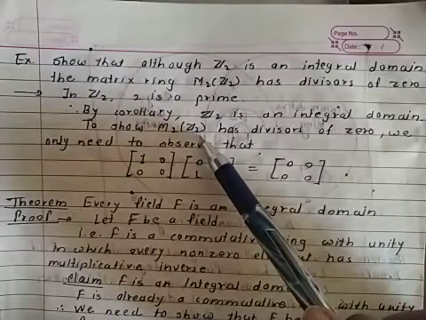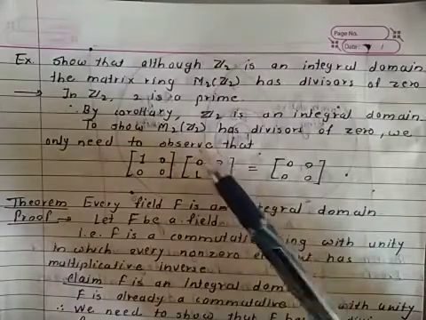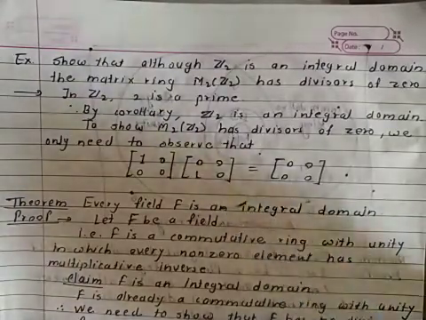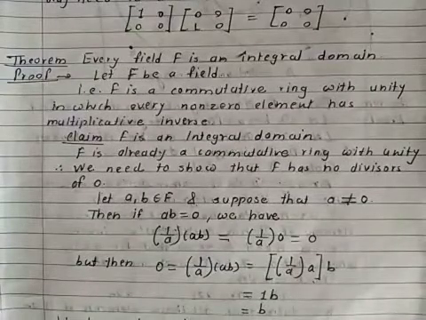Z2, which are elements from Z2, it is 0 and 1. So these two are non-zero matrices over M2(Z2) but their product is 0. So it is a divisor of 0. Another theorem is every field F is an integral domain.